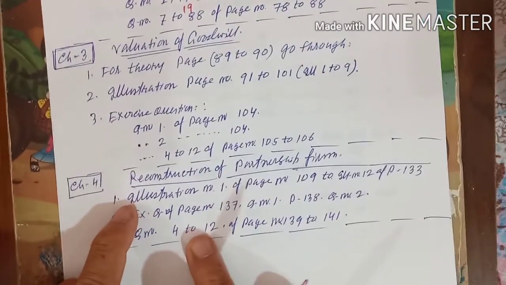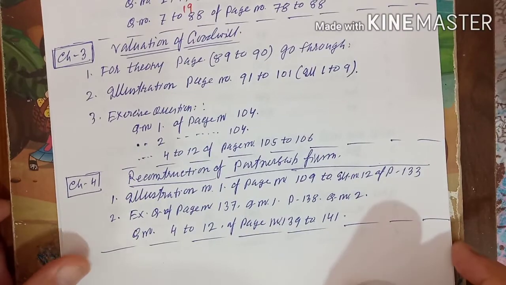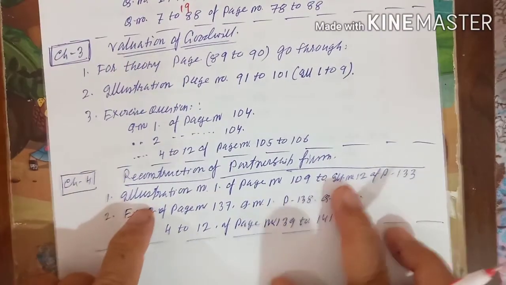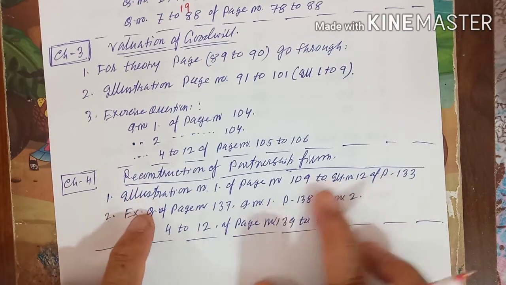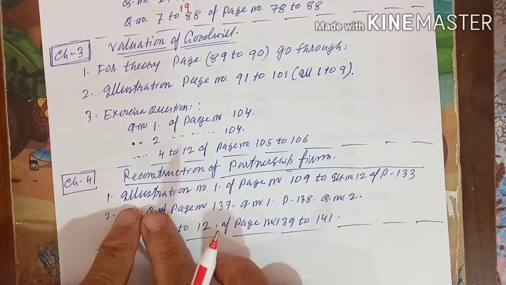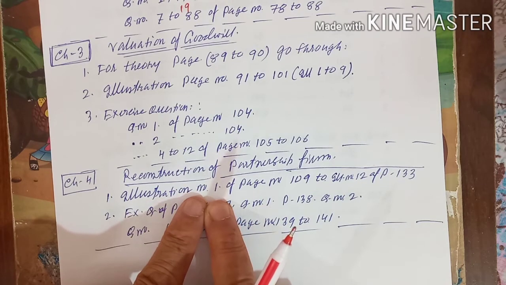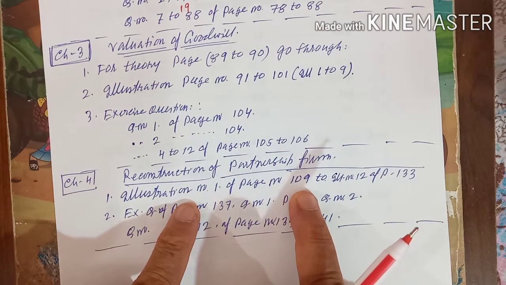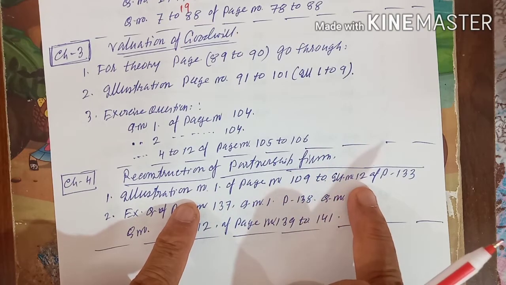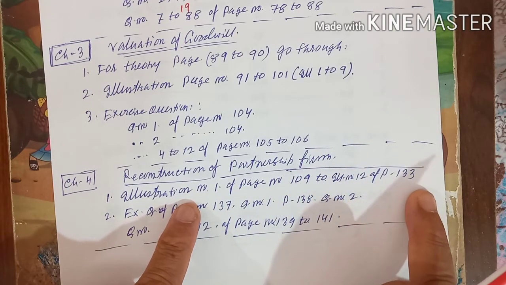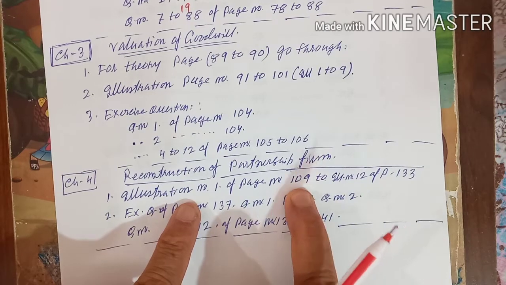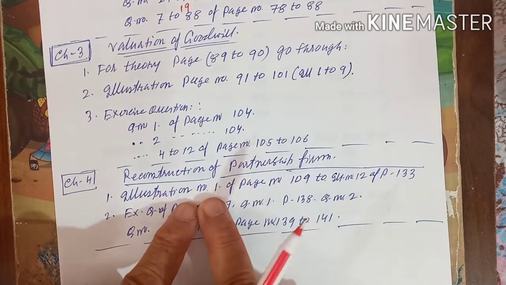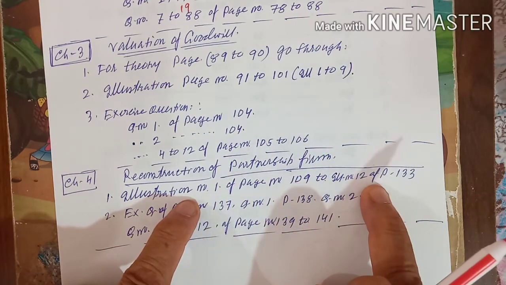Next comes the 4th chapter, which is called Reconstruction of a Partnership Firm. In this chapter, the first point is illustration number 1 on page number 109 to illustration number 12 on page number 133. All these illustrations from 1 to 12, you will go through.